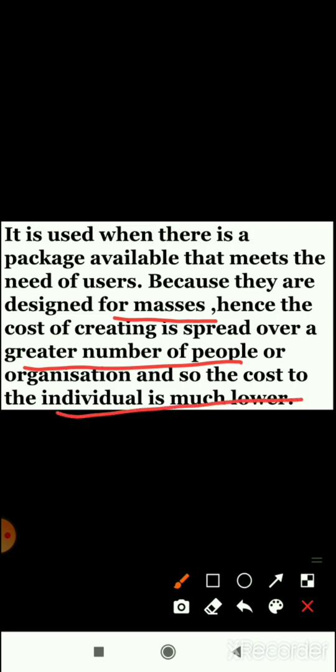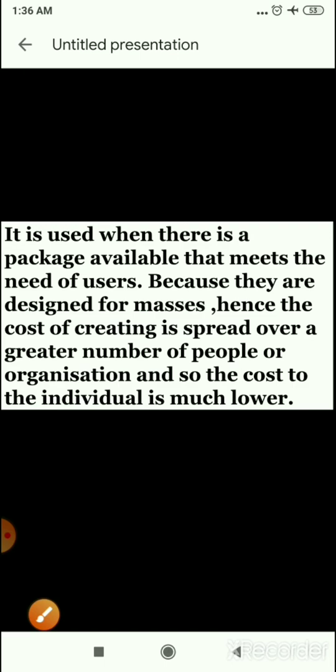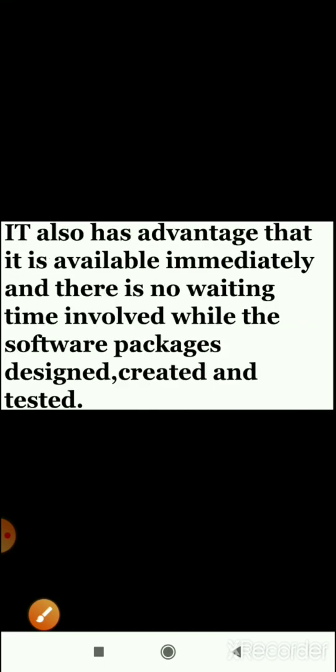Means the cost of general purpose software is very low. It also has the advantage that it is available immediately and there is no waiting time involved while the software package is designed, created and tested.